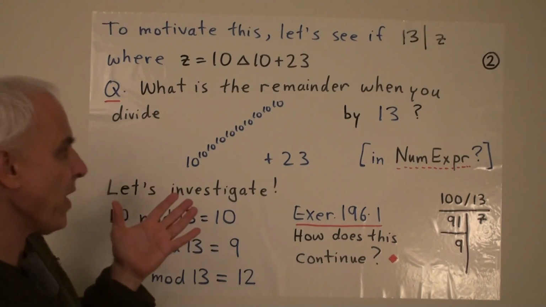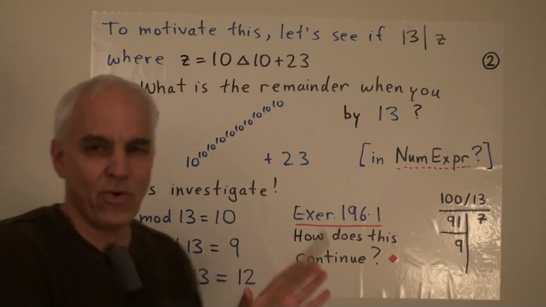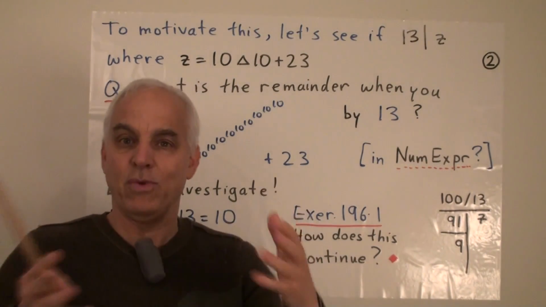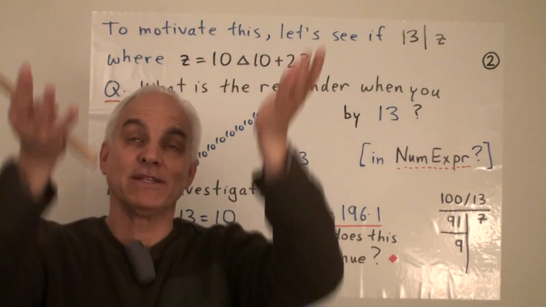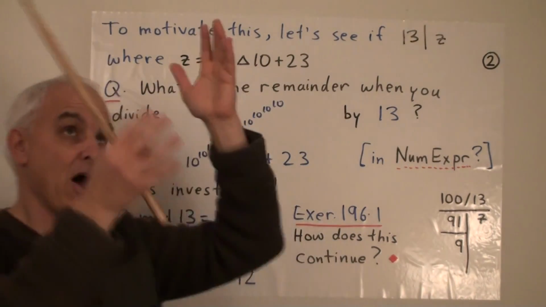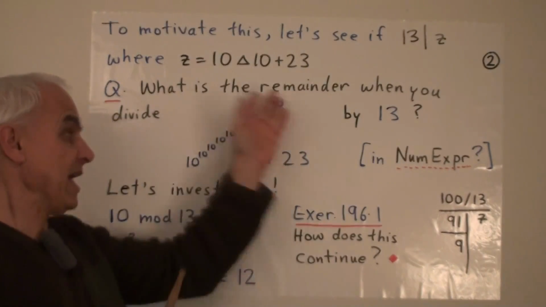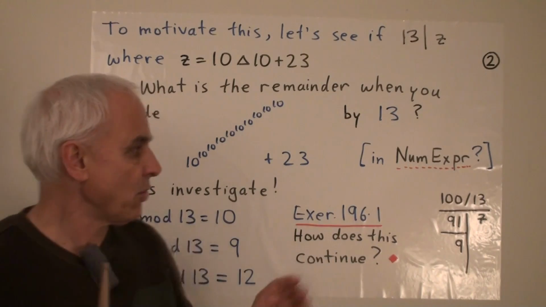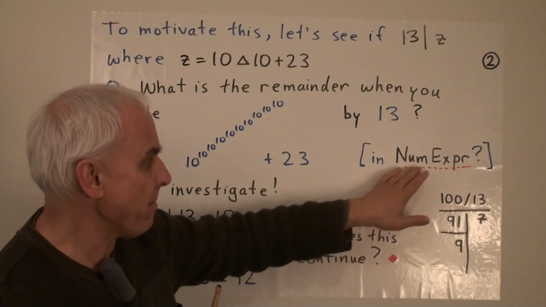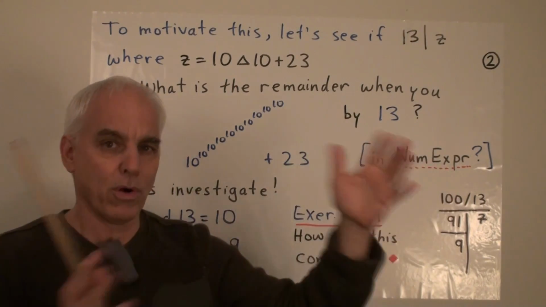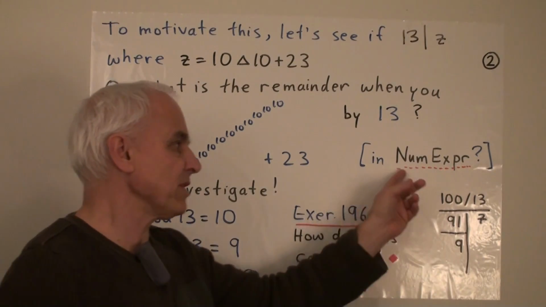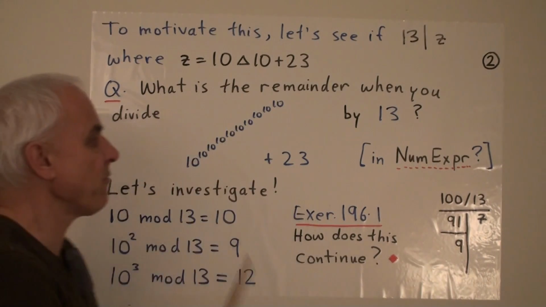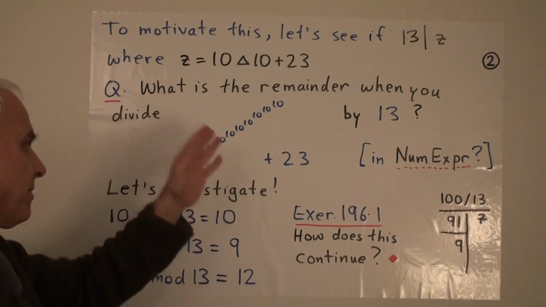And we should be aware that this question already is a little bit shaky because it's assuming that we have extended our arithmetic up to this very lofty level where z lives. That's already a little bit problematic. So we're working in some kind of numerical expression world, but we haven't actually been very precise about what that means. So let's put that kind of problem aside and let's just play around.